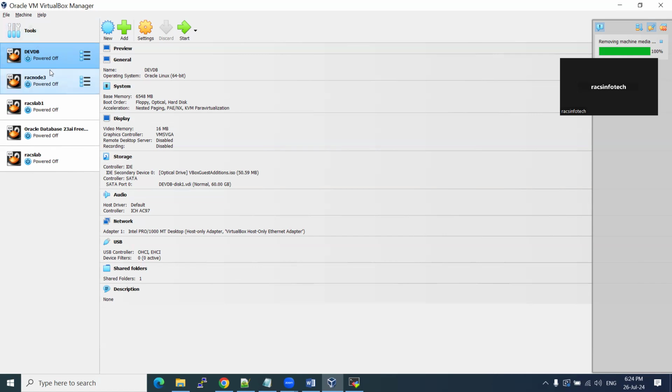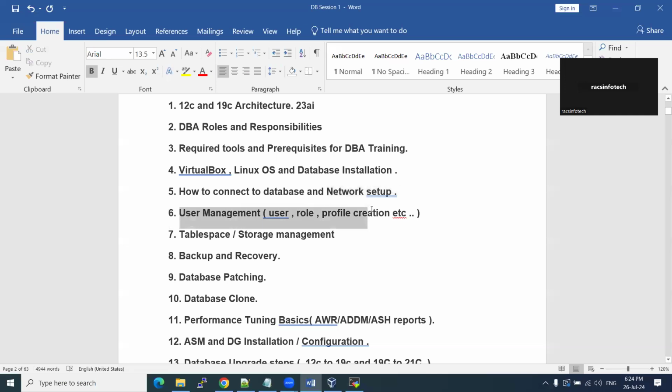How are they going to access? If they want to access, they need their credentials, right? Their user ID and passwords. That is the DBA's job, to create users in your database. So how we are going to create and manage them, that is the user management part. Next, tablespace and storage management.